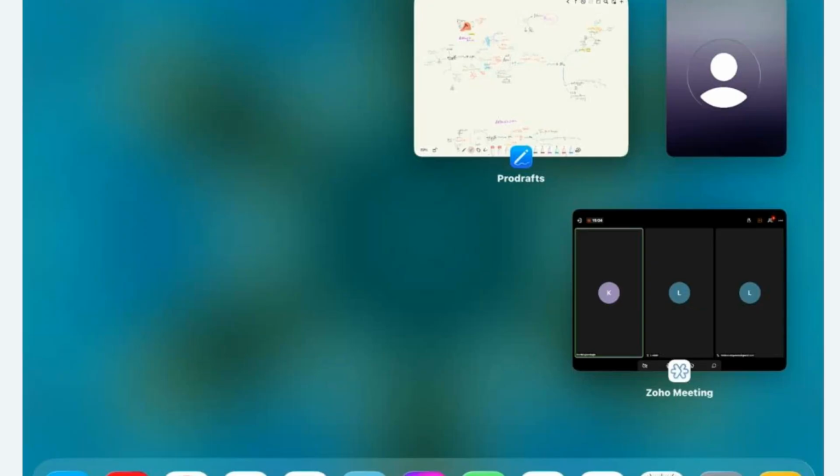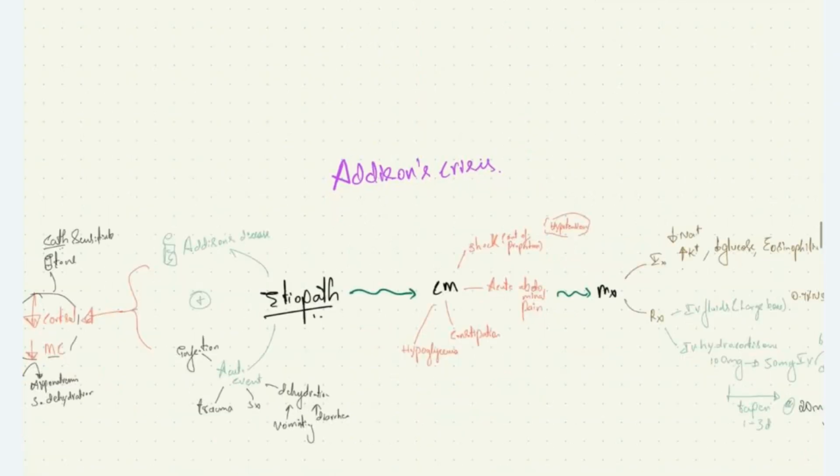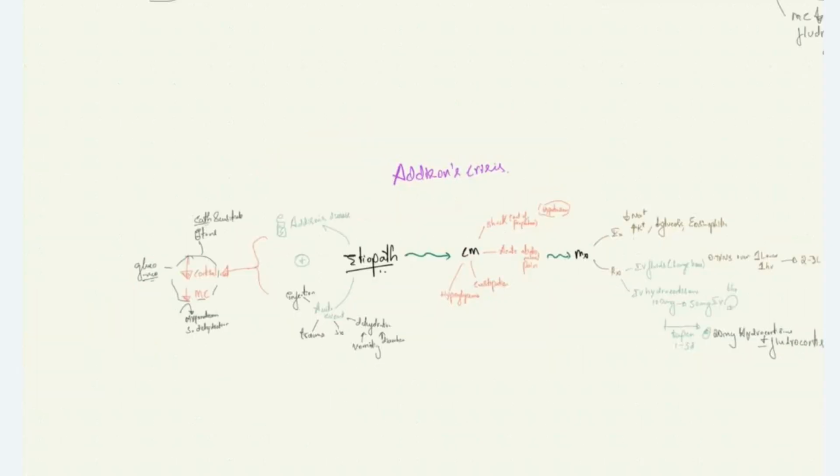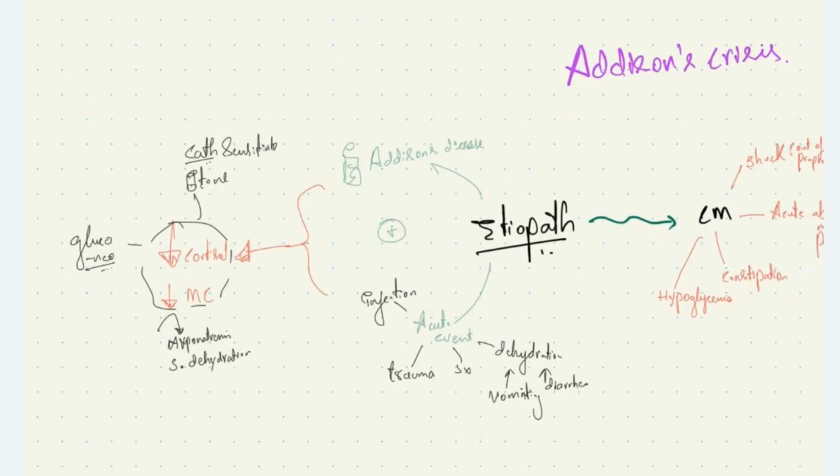Next, let's proceed on to discuss one of the acute emergencies in Addison's disease called Addison's crisis. We have talked about thyrotoxicosis crisis or thyroid storm in the morning session. Now we are talking about Addison's crisis, which is an acute emergency in itself. In Addison's crisis, the patient should have Addison's disease.